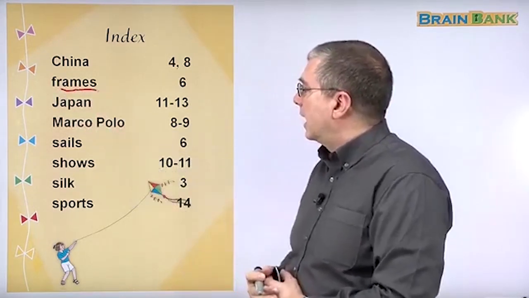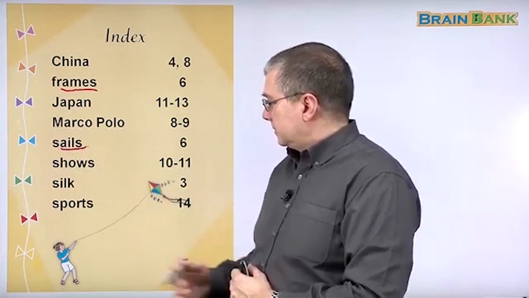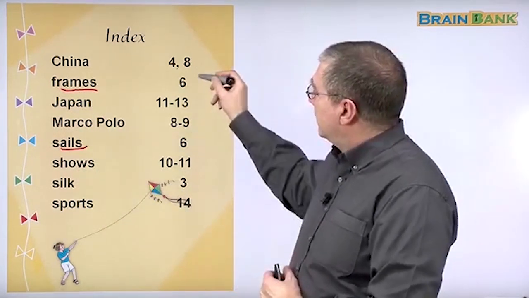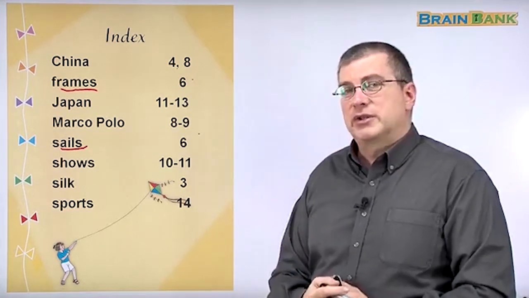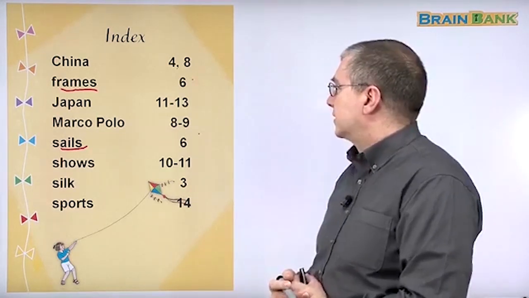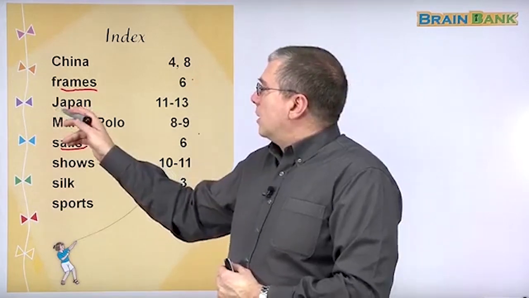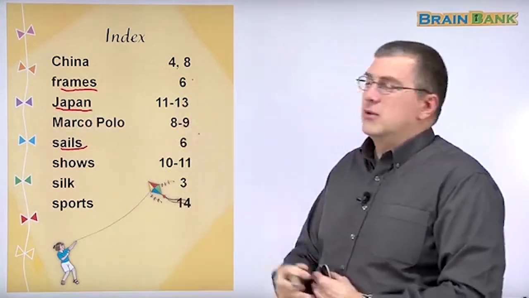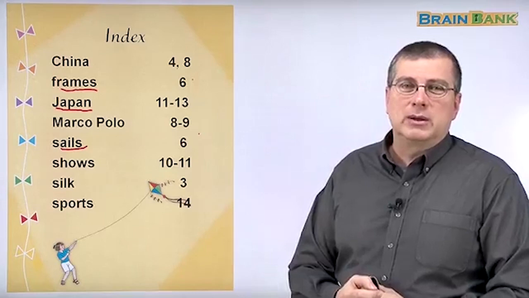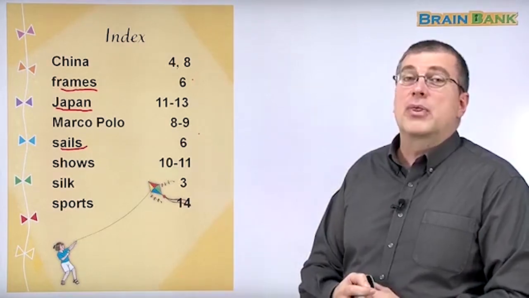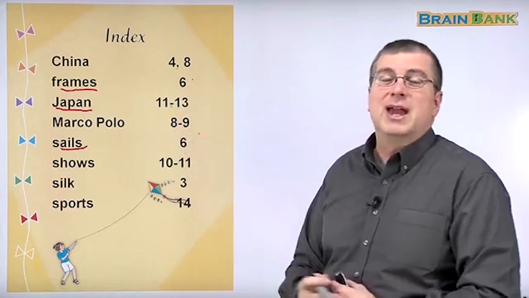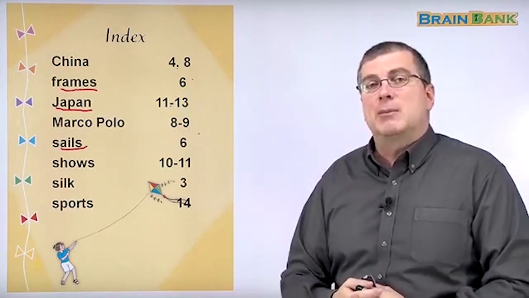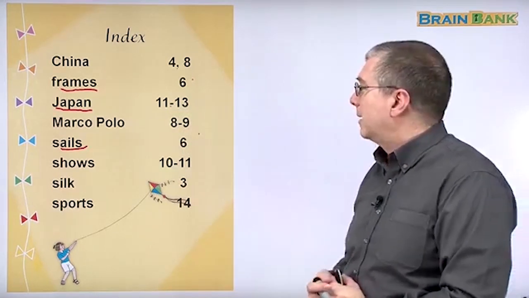Frames are a part of the kite. Also sails are a part of the kite. We can see frames and sails. Of course, they're both on the same page. We talked about parts of a kite on page 6. If you want to remember what we learned about kites in Japan, go to pages 11 to 13. 11, 12, and 13. You can read again about how kites were used in Japan.